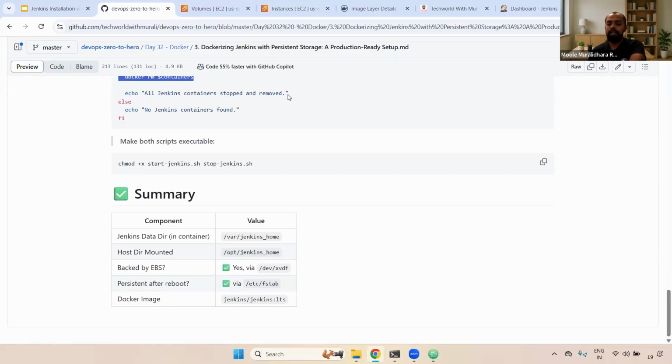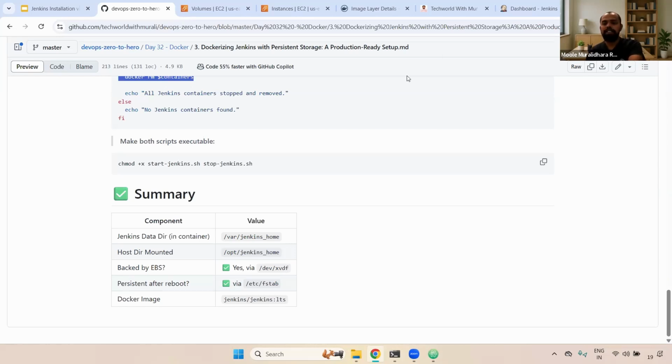The reason you should tell them is, it depends on my application version, for example Java 8, 11, 17, 21. Depending on that, I will choose the Jenkins version. We are not using the latest version. If we have a Java-based application, for example a Java 8 application, it won't work in the latest version. It means it won't build that Java 8 application, and if you try to deploy through Jenkins, it won't work. We may get compatibility issues. That is the reason we won't use the latest version.